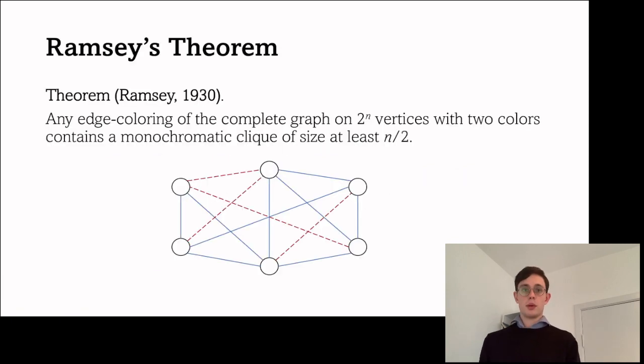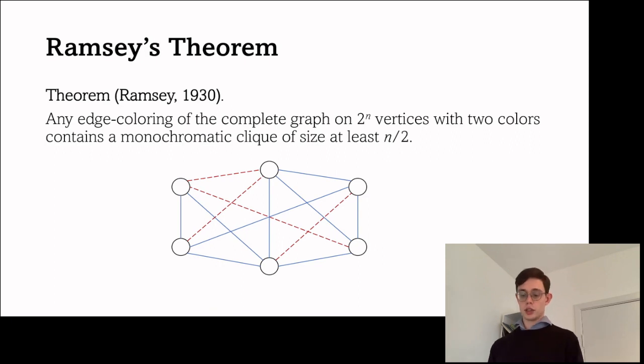So let's start by talking about Ramsey's theorem. Ramsey's theorem says that if you have an edge coloring of the complete graph on 2 to the n vertices, and you use two colors to color each of the edges, then you will have a monochromatic clique of size at least n over 2. So Ramsey's theorem guarantees that a certain substructure, namely this monochromatic clique, exists